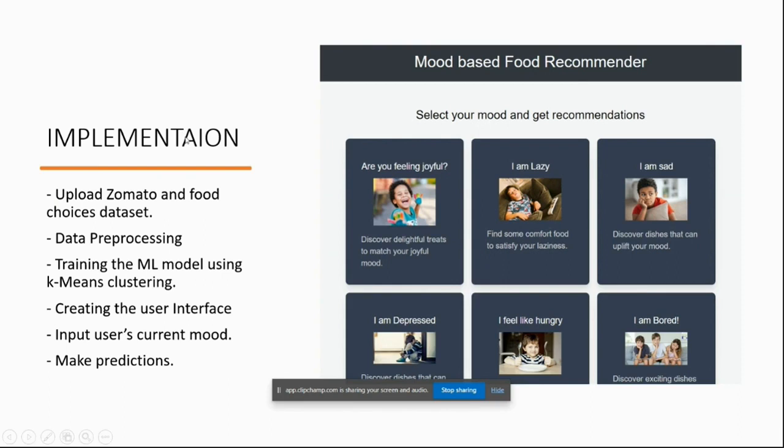There are steps in the implementation, like uploading the Zomato and food choices datasets. We pre-process the dataset, like handling outliers and noisy data, removing the null values in the dataset, etc. Then training the ML model using the k-means clustering algorithm, creating the user interface, inputting the user's current mood through the interface, and making the predictions. Now let's have a look into the code.